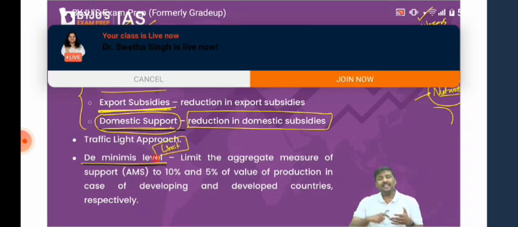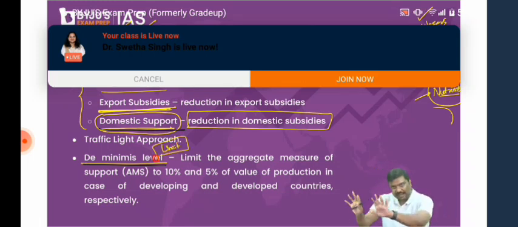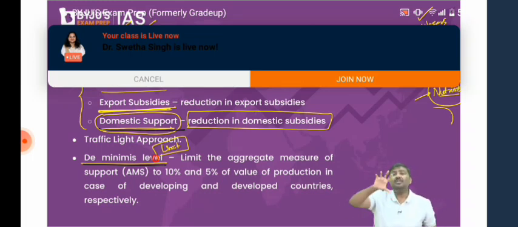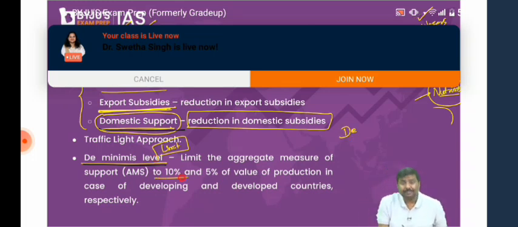What does this de minimis level or de minimis limit say? If you are a developing country, the amount of support, which is nothing but subsidies, that you provide, which are trade distorting, should be limited in case of developing countries to 10% of value of production, and in case of developed countries to 5% of value of production. I'll give you the calculation, have patience.